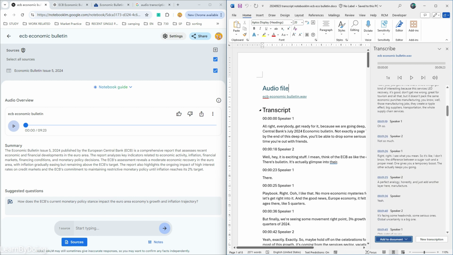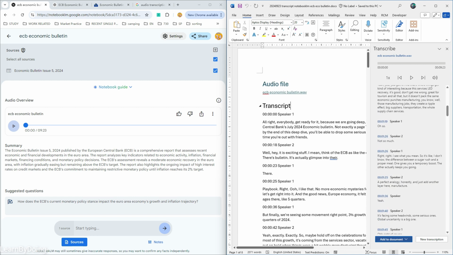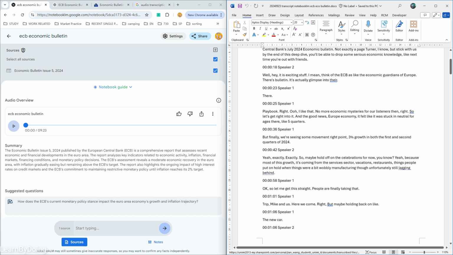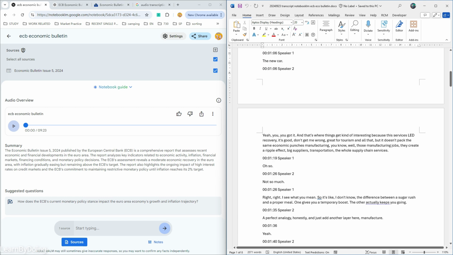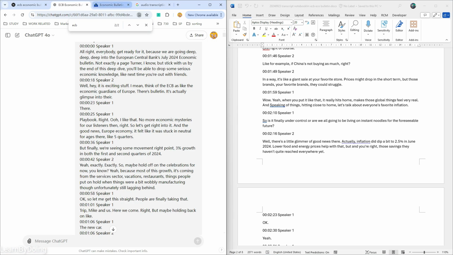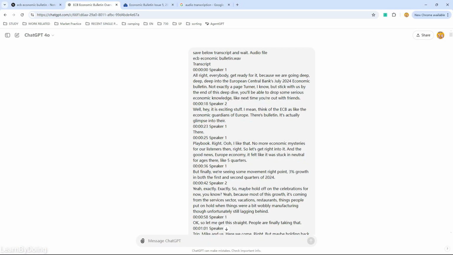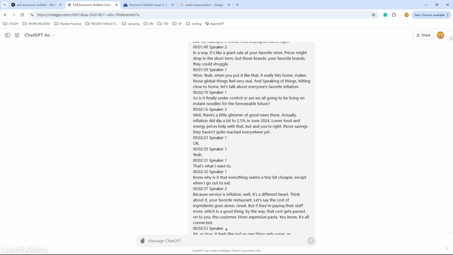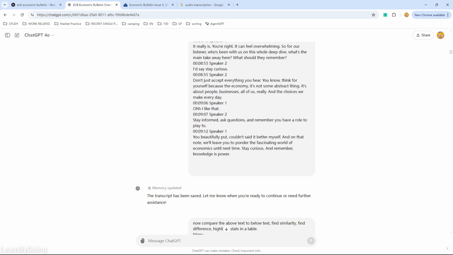Of course, if you have other tools, you can use them too. So now I have the text block originated from ML Notebook, and now we are going to evaluate this podcast quality with the original text as shown here. So first of all, I save the transcript audio file and ask the model to wait. So basically you can see here the text information is ready to use.